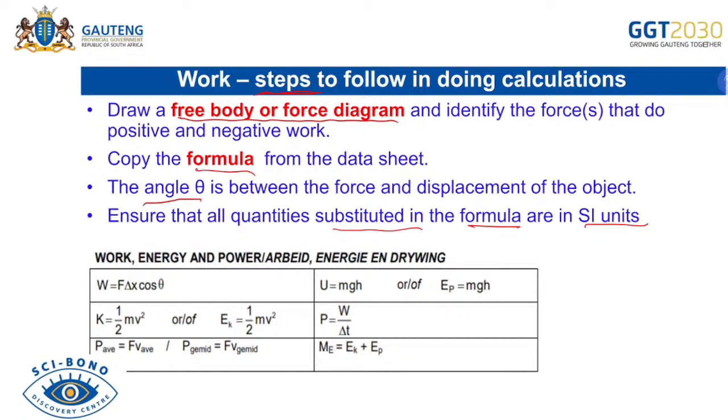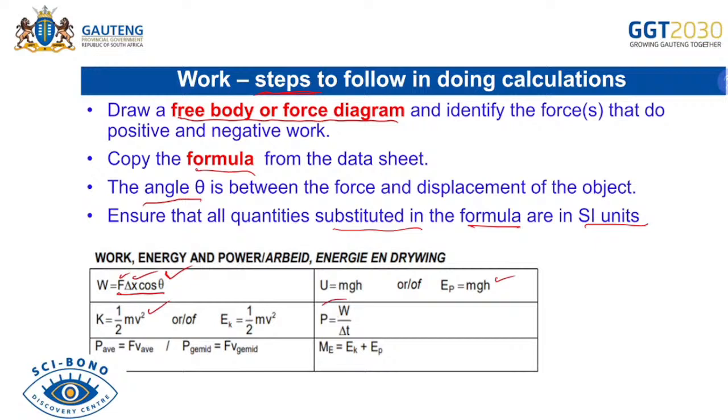It will be able to help you. Remember, we're saying, oh, what defines work? You're able to come in and say it's the product of the force and displacement in the direction of the force. So you are able to utilize it there. You are able as well to deal with gravitational potential energy, mgh. You are able to deal with kinetic energy, which is half mv squared. You are able to define.